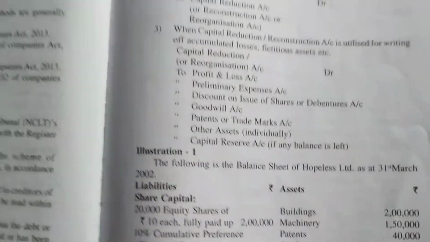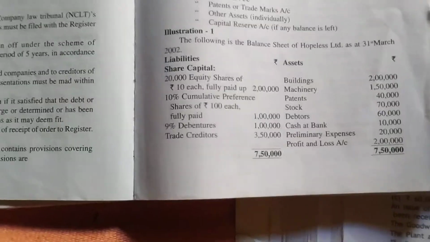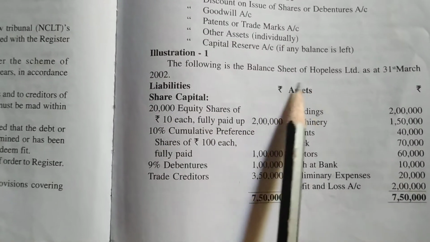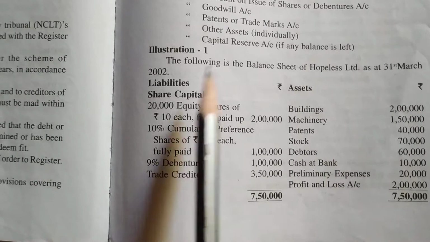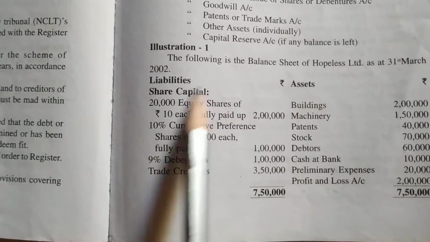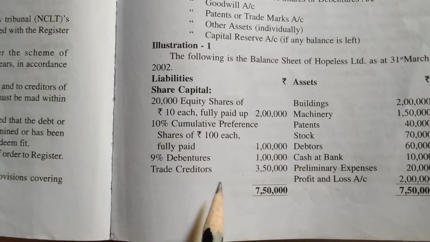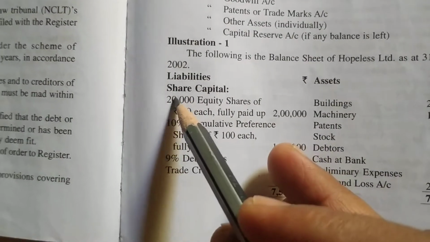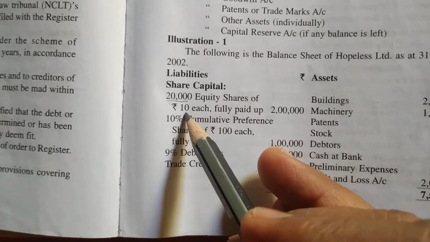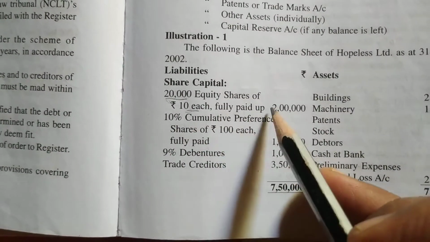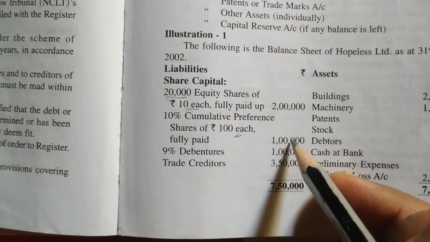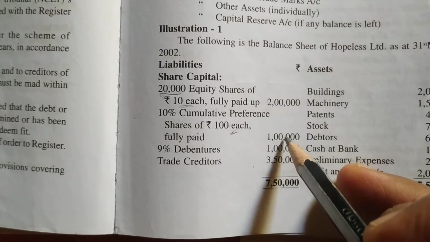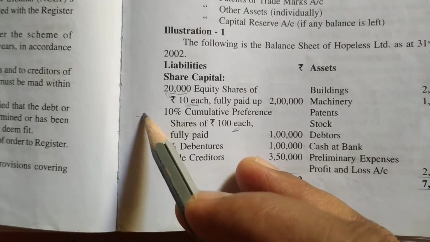So let us do one question from your textbook, page number C2, question number 1. This question says, the following is a balance sheet of Hopeless Limited as at 31st March 2002. Liabilities are given, assets are given. First we'll read the liabilities. 20,000 equity shares of 10 each, fully paid, 2 lakhs. So the number of shares is 20,000 and the face value is 10 rupees. And 10% cumulative preference shares of 100 each, fully paid, 1 lakh. 1 lakh divided by 100, cut 2 zeros, means 1000 shares.